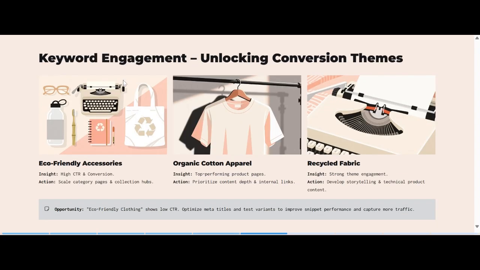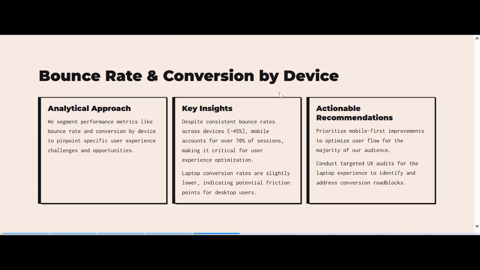The next one is bounce rate and conversion by device, and the analytical approach that I looked at. We segment performance metrics like bounce rate and conversions by device to pinpoint specific user experience challenges and opportunities. What are the key insights from this? Despite consistent bounce rates across devices at 45%, mobile accounts for over 70% of sessions, making it critical for user experience optimization. Laptop conversion was quite lower, indicating a potential friction point for desktop users.